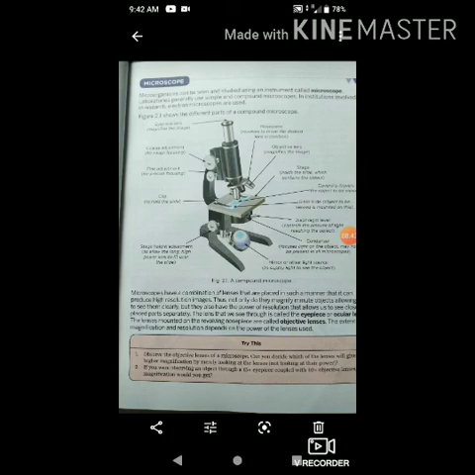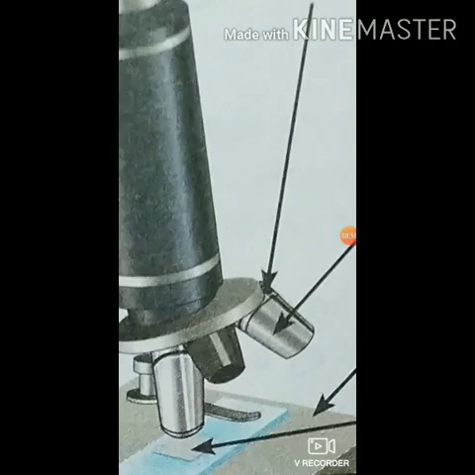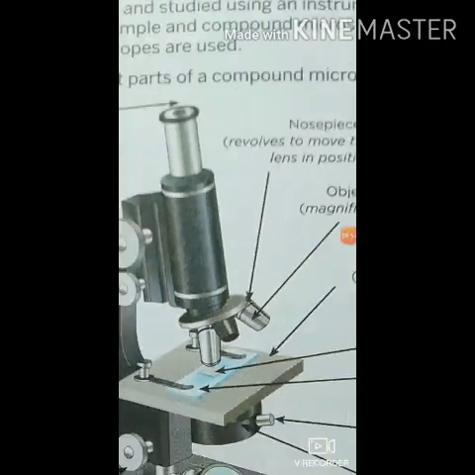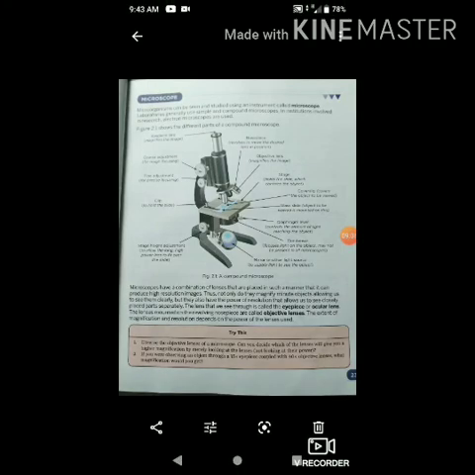The lenses mounted on the revolving nose piece are called objective lenses. So the revolving part consists of some lenses, which are called objective lenses. The extent of magnification and resolution depends on the power of the lenses used.